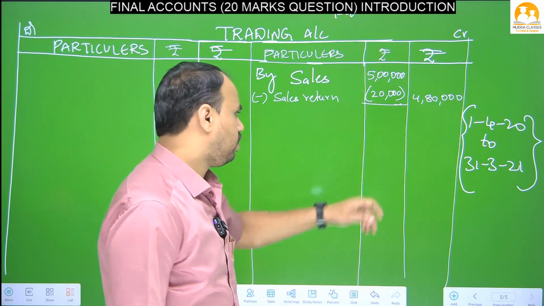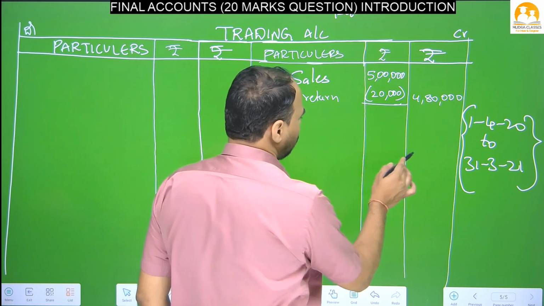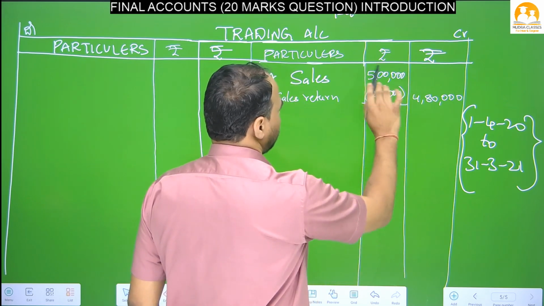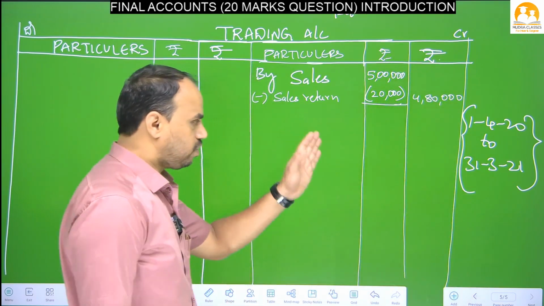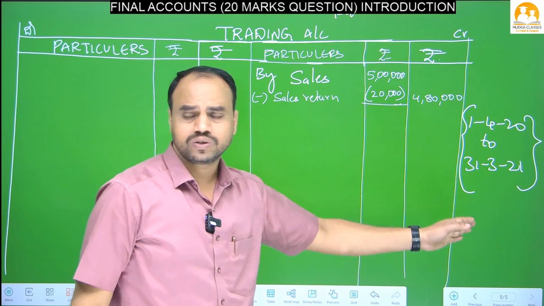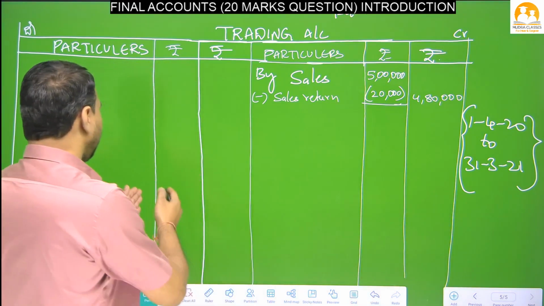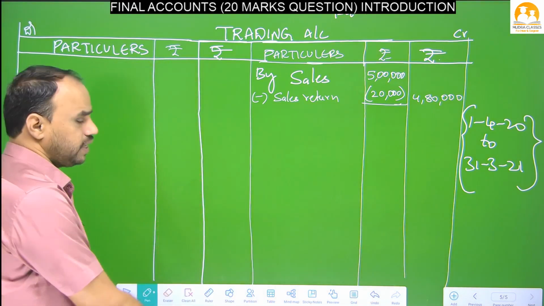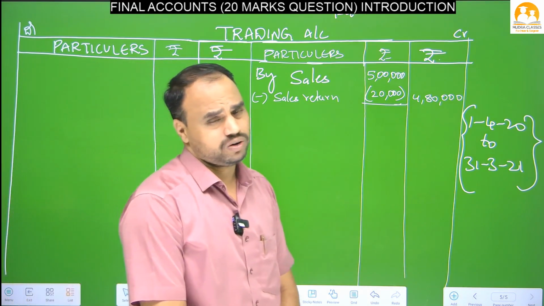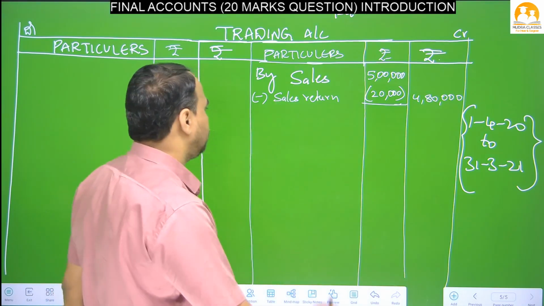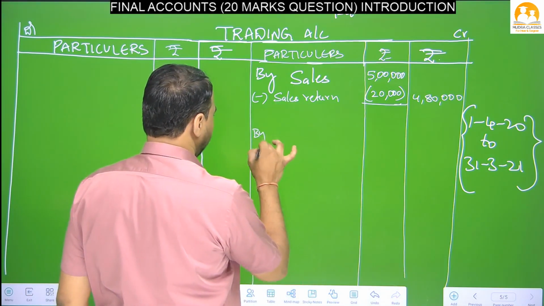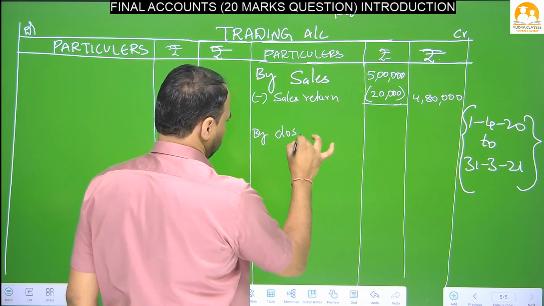These are two amount columns. This is called the inner column and this is called the outer column. Both are amount columns. The first amount column is called the inner column, the second amount column is called the outer column. So here also the first amount column is the inner column, and the second amount column is the outer column. Okay. One more item will come on the trading account credit side, that is closing stock. By closing stock.